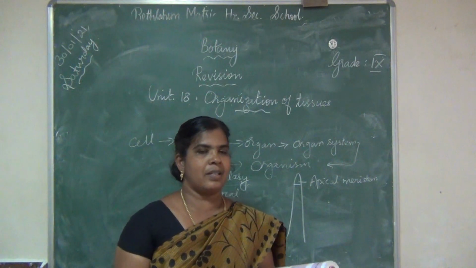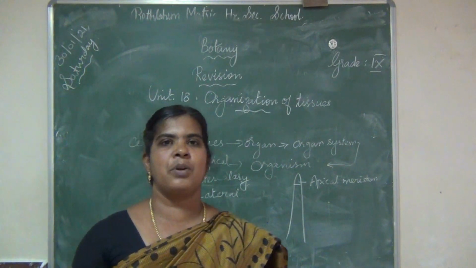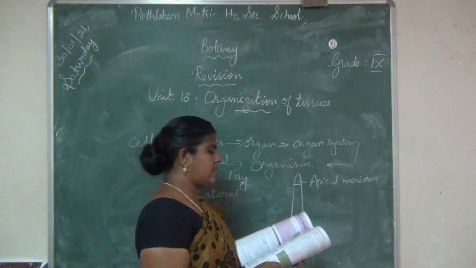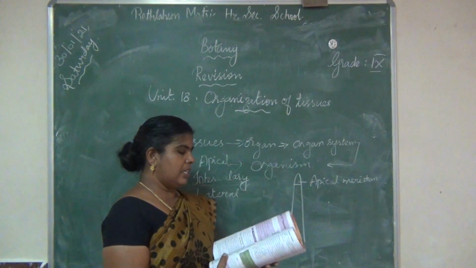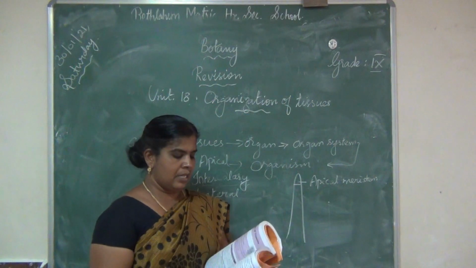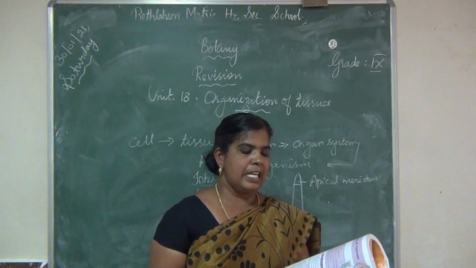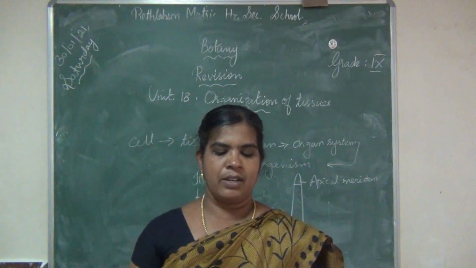Permanent tissues are of three types: parenchyma, collenchyma, sclerenchyma. So this intercalary meristem is present in between the region of permanent tissues, and it is especially found at the leaf base, or on the base of the internode.